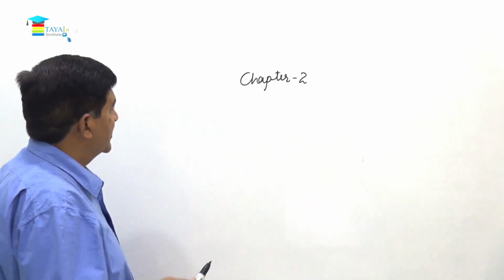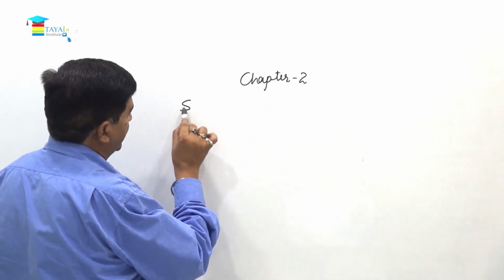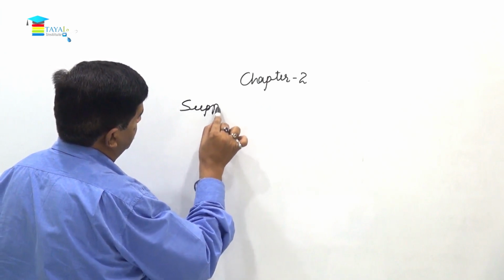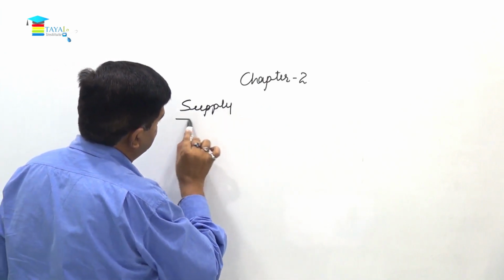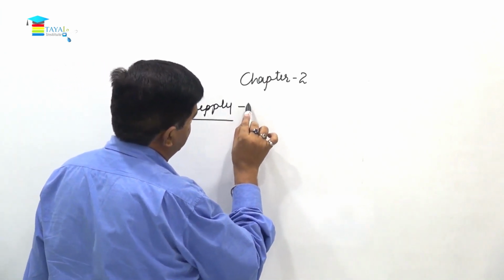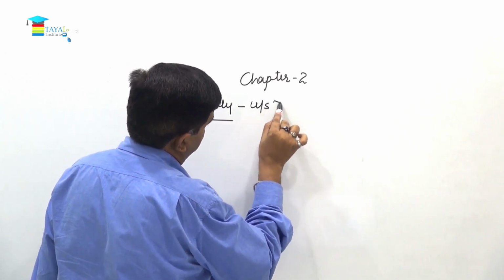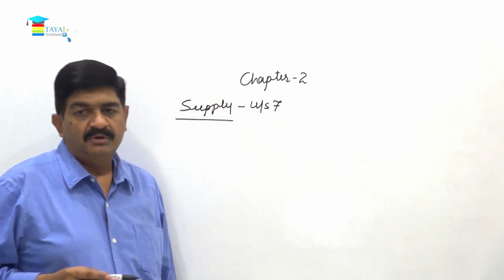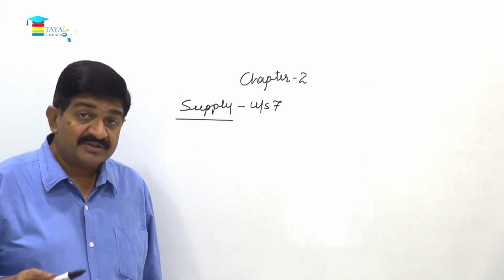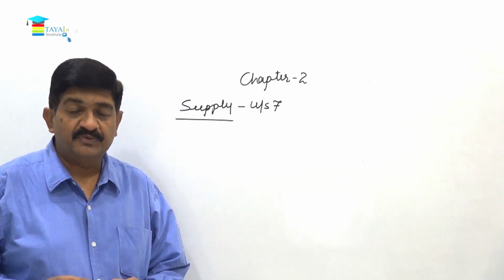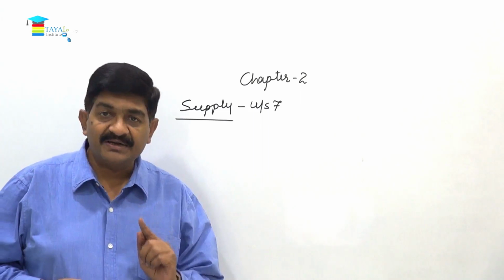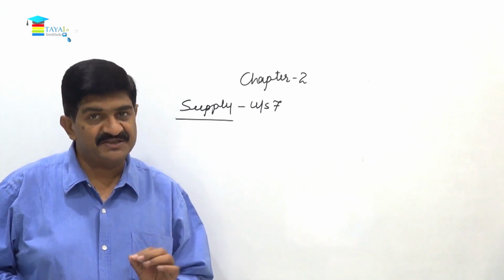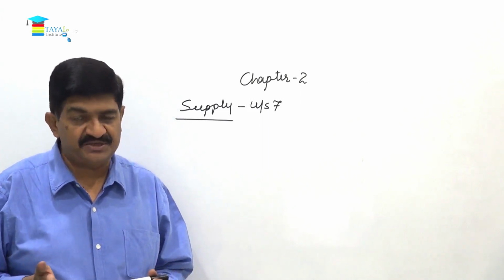Okay. So now, starting with the concept of supply, this is covered under section 7. And all the sections which I quote are from the CGST Act, unless I tell you that it is IGST. So only CGST and IGST.